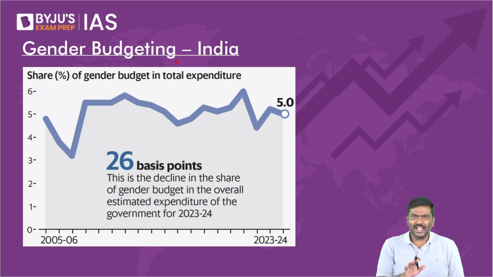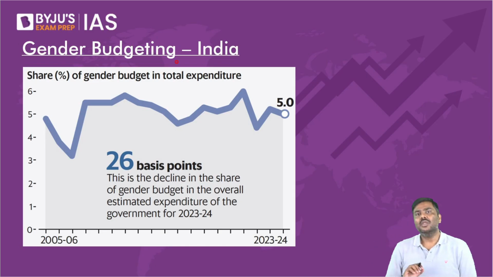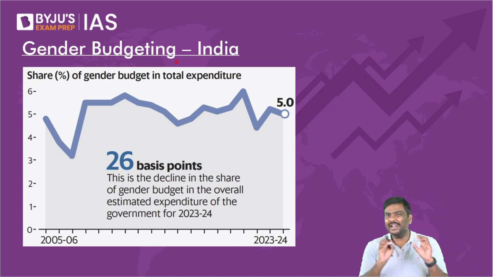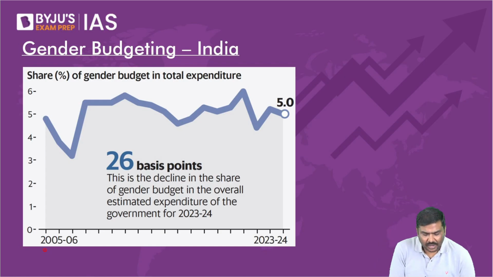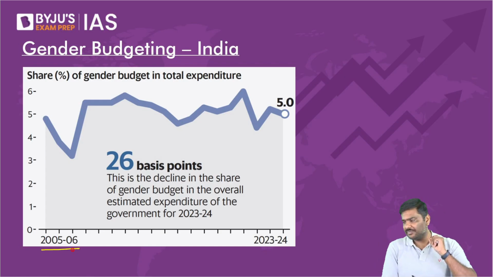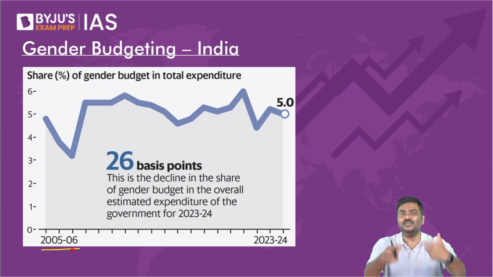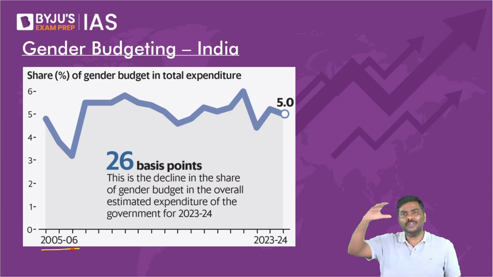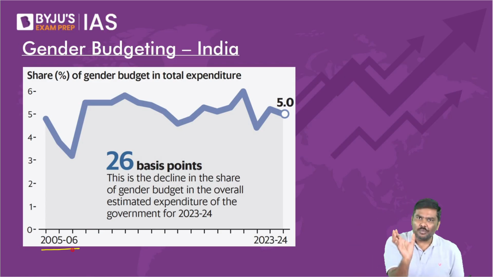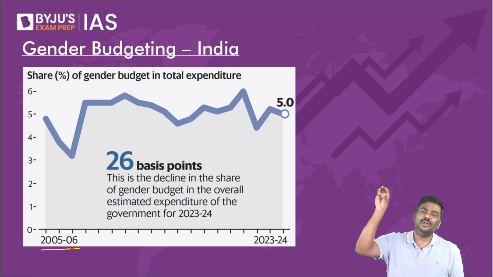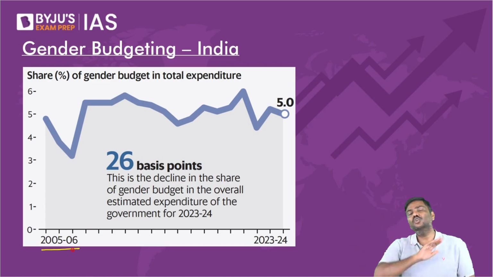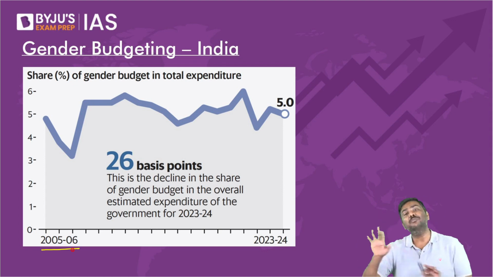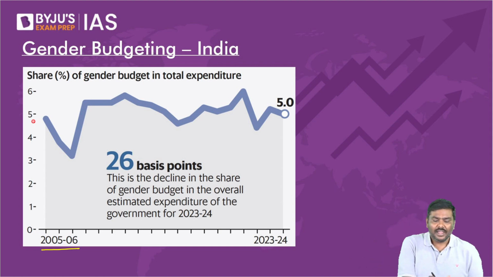Now, have a look at this. Over a period of time, the idea of gender budgeting was introduced in India from 2005-06. From 2005-06, we introduced the idea of gender budgeting. So over a period of time, out of the total expenditure, how much money has been spent by the government for gender budgeting? Do not memorize the graph, just make observation. Can I say it is around 5%?